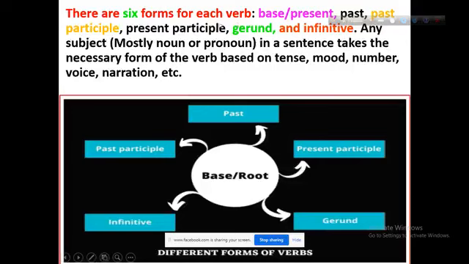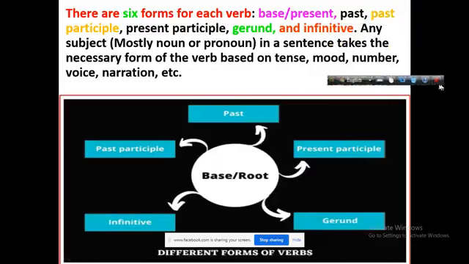If you analyze the verb, you will get 6 forms: base or present form, first form, then the past participle form, present participle form, gerund, and infinitive.